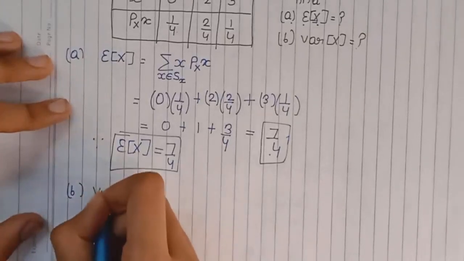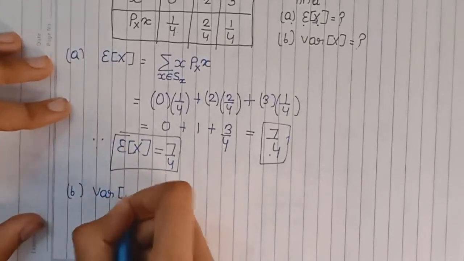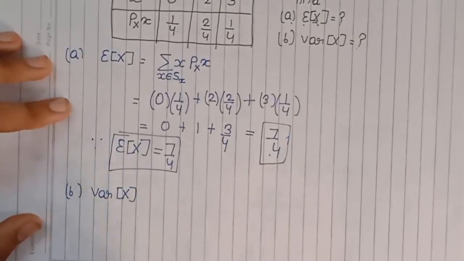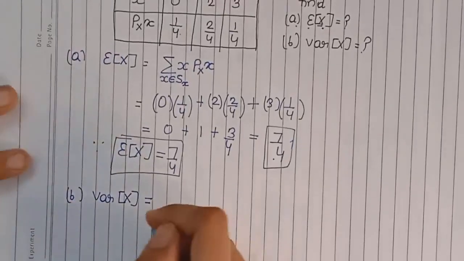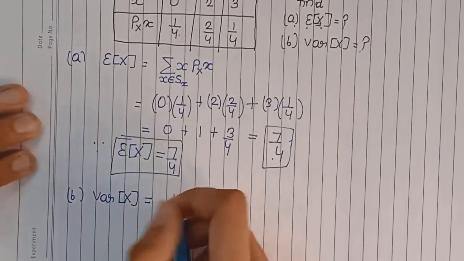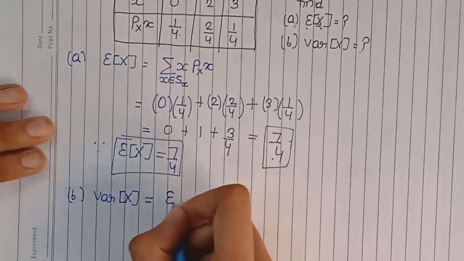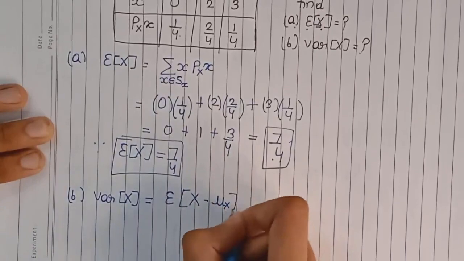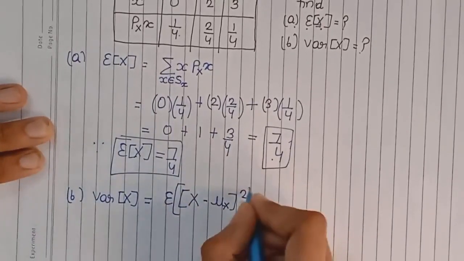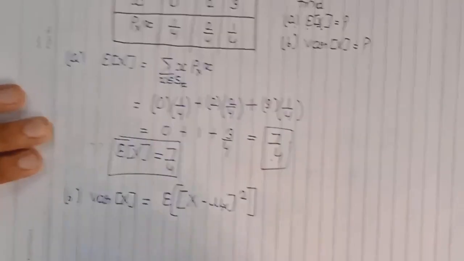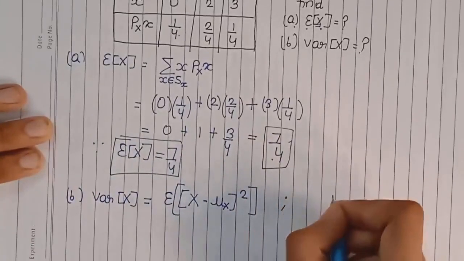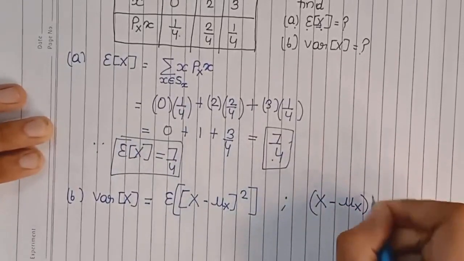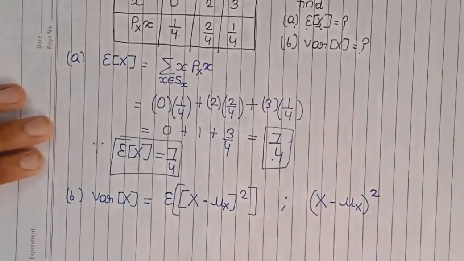So now here we need to calculate the variance of random variable x. First of all, I will write the formula for this. The formula for variance of x is expectation of (x minus mu x) whole square. We need to find the expectation of this expression. So the expression that I have is x minus expectation whole square.